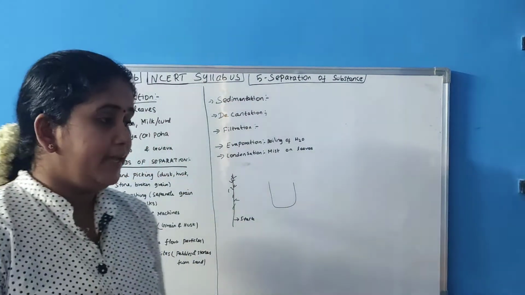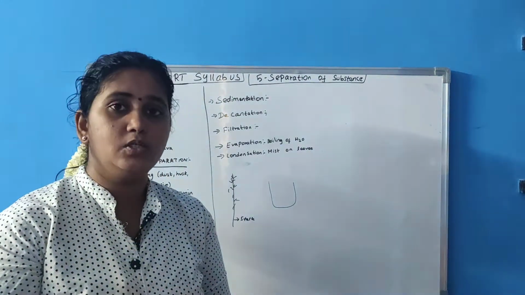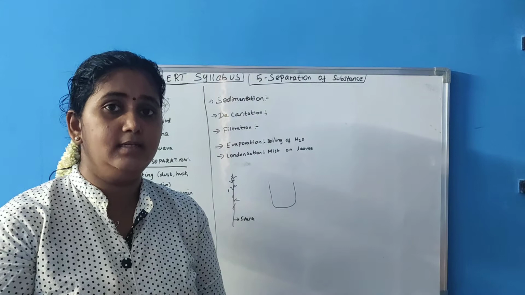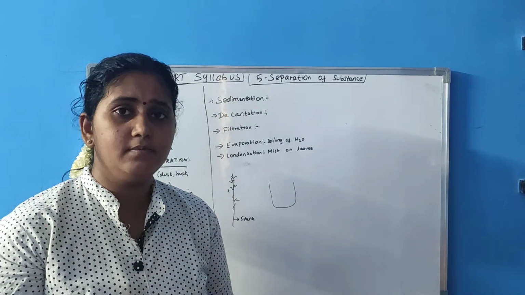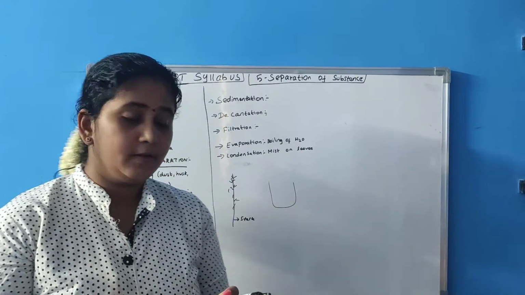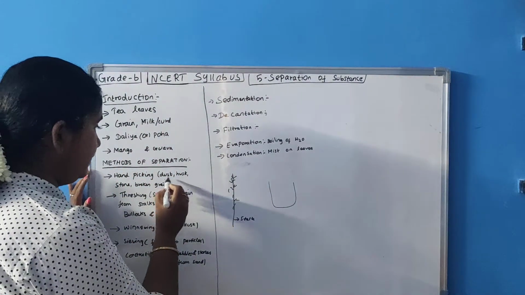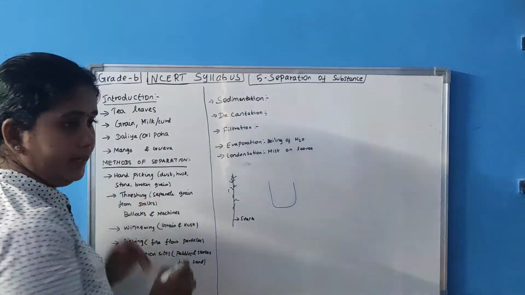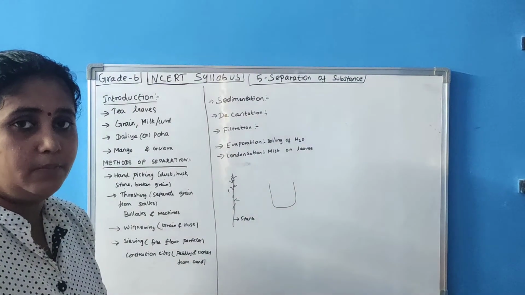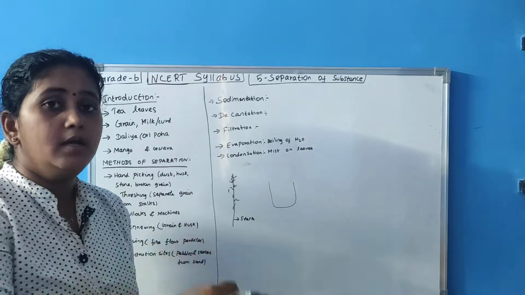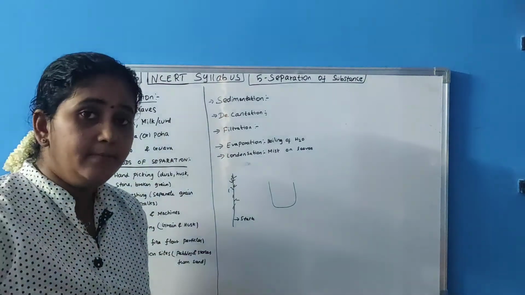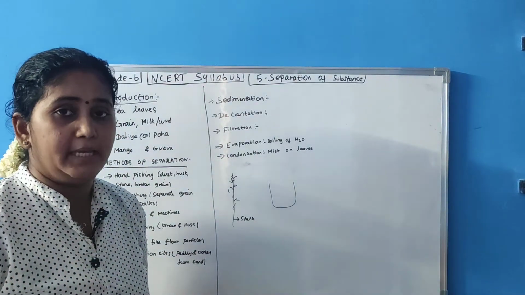By hand picking we are removing the stones, dust, husk and broken grains. Broken grains sometimes we won't remove, sometimes if we want we can. So we are removing dust, husk, stone and broken grains. You are picking the impurities by hand, and that is known as hand picking.